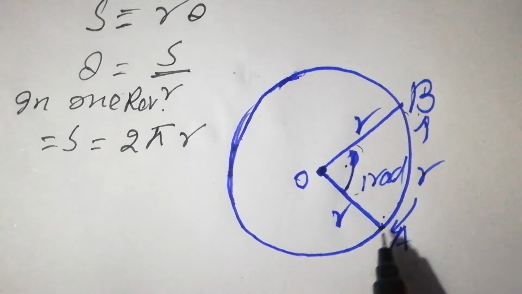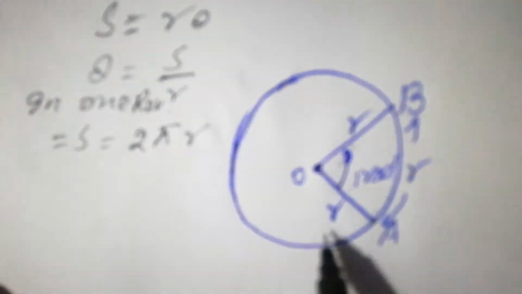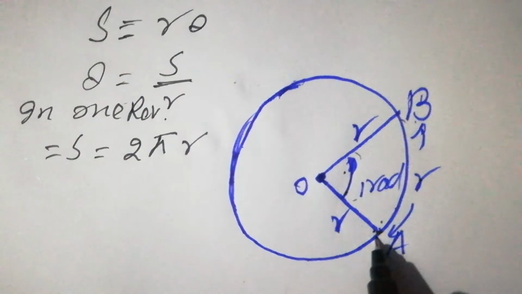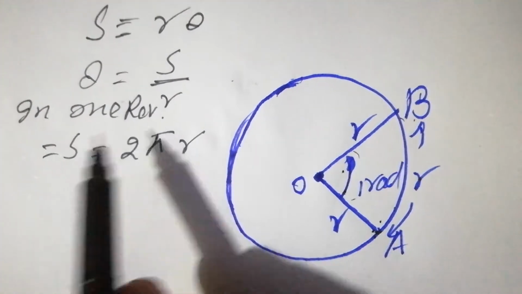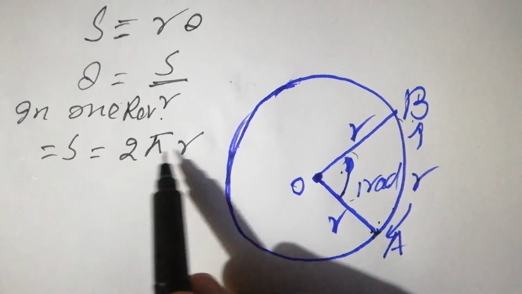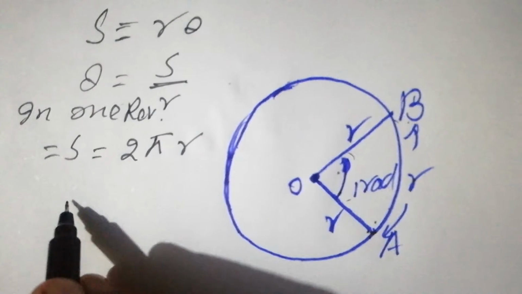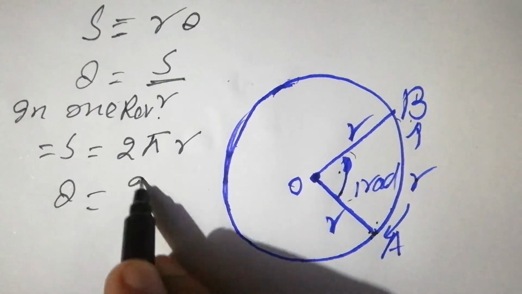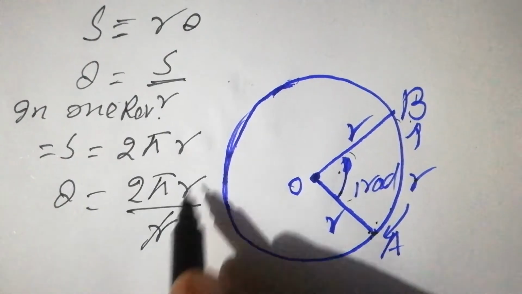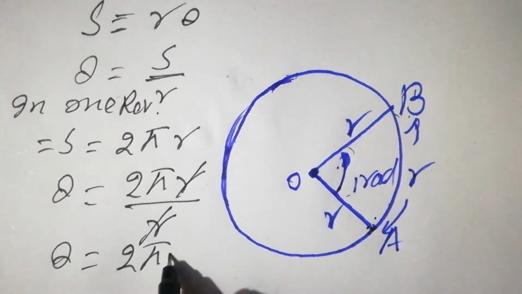Look again, students. Let's suppose the body is moving from point A and it completes one revolution, and in one revolution the distance covered is equal to the circumference of the circle. So the circumference of the circle is 2 pi r. Putting this value in the above equation, we get 2 pi r divided by r. So r is cancelled, theta is equal to 2 pi radian.